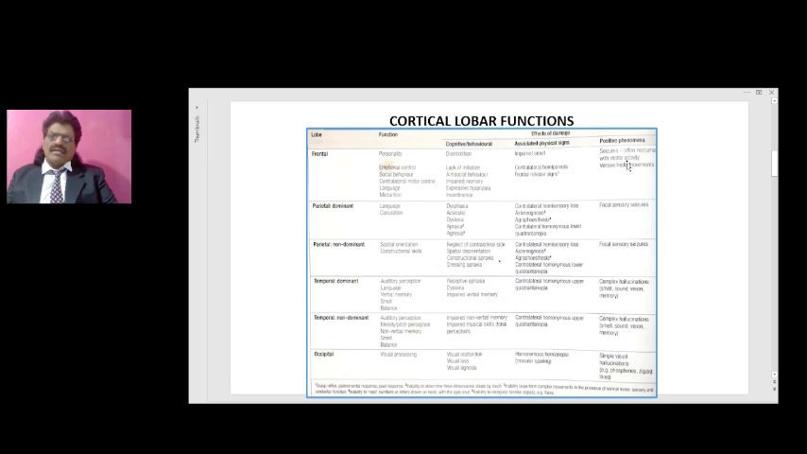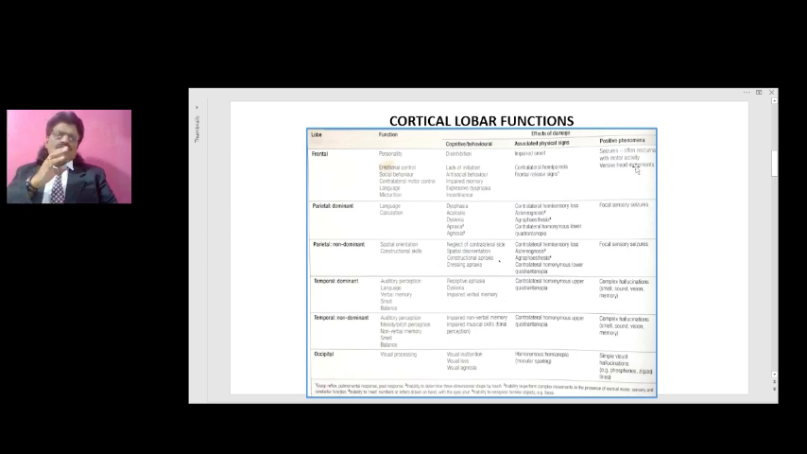Why does this occur? This occurs because there is an area known as the frontal eye fields, area number 8. The frontal eye fields, area number 8, are responsible for turning of the eyes to the opposite side. So when there is a seizure which occurs in the frontal lobe, especially in frontal area number 8, there will be turning of the eyes to the opposite side. There is also turning of the head to the opposite side, known as versive head movements.